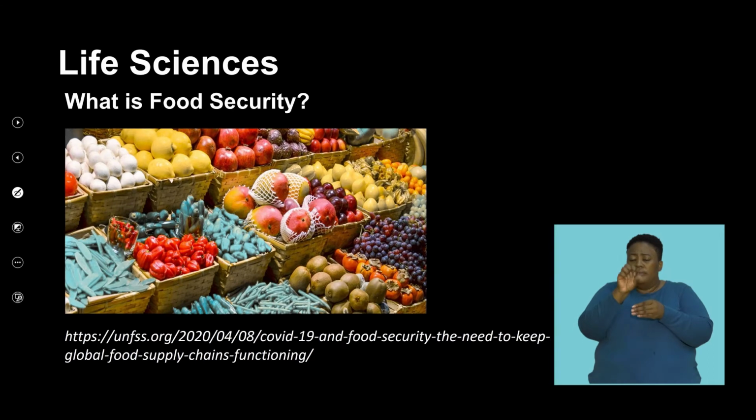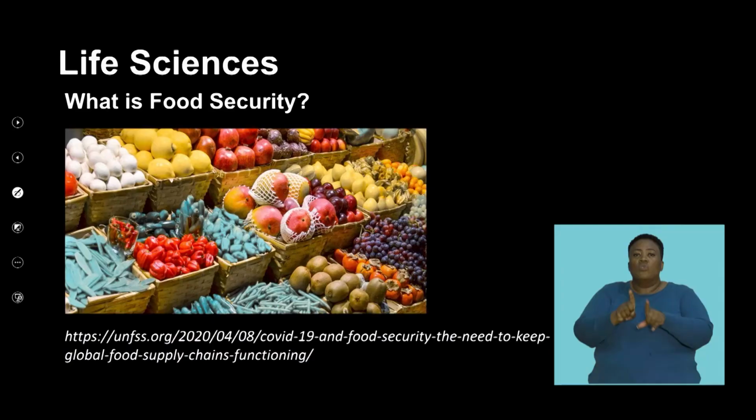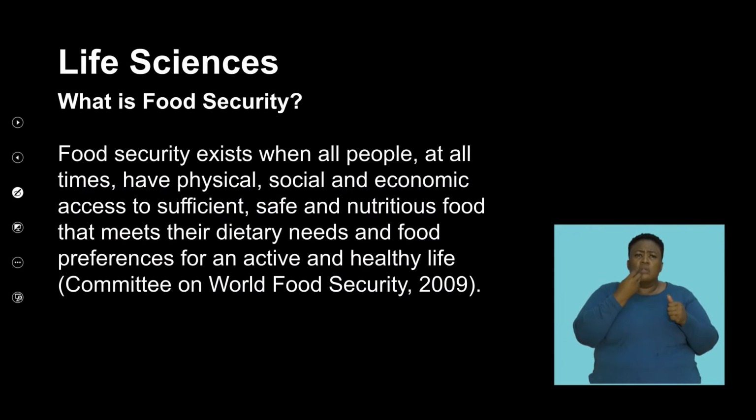The image shows very colorful food, an indication of the quality of food that is available. I think that's also a factor we need to look at. It's not just the food, but the quality of food and how this healthy, nutritious food is available. And what are the factors that determine how nutritious and healthy food is produced? So when we unpack what food security is, let's look at that definition as a concept.